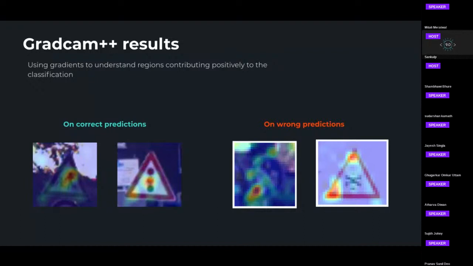Once we know which images are problematic, let's say on the wrong predictions, we have a danger sign in the rightmost part where the model tries to focus on the corners. Here we can generally remove that image so that the model does not get confused, or add augmentations on that image. Here we were not really allowed to remove any images from GTSRB, so we couldn't do that much.